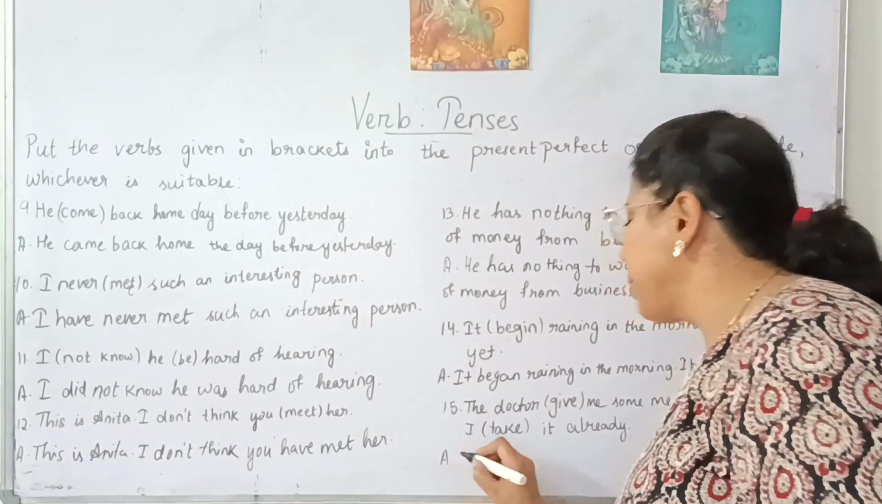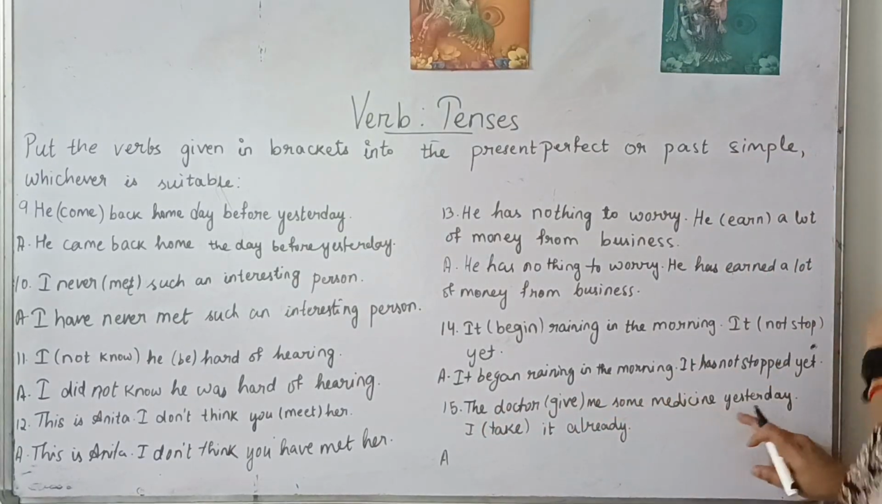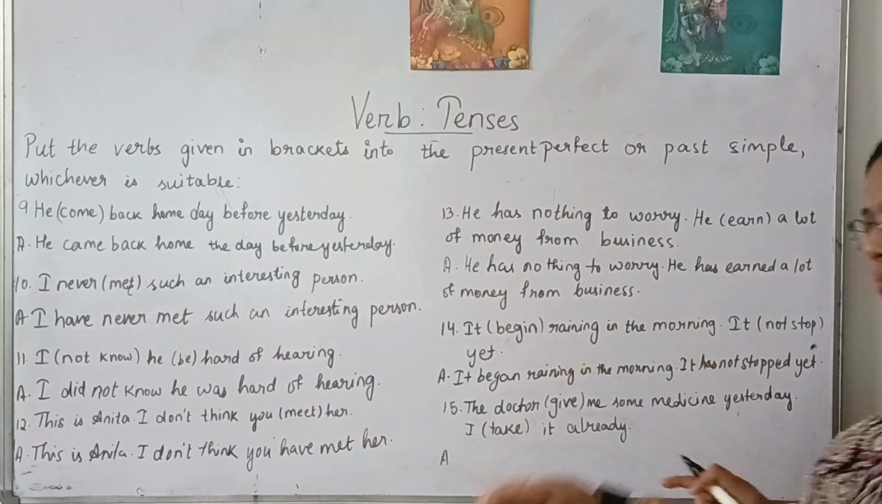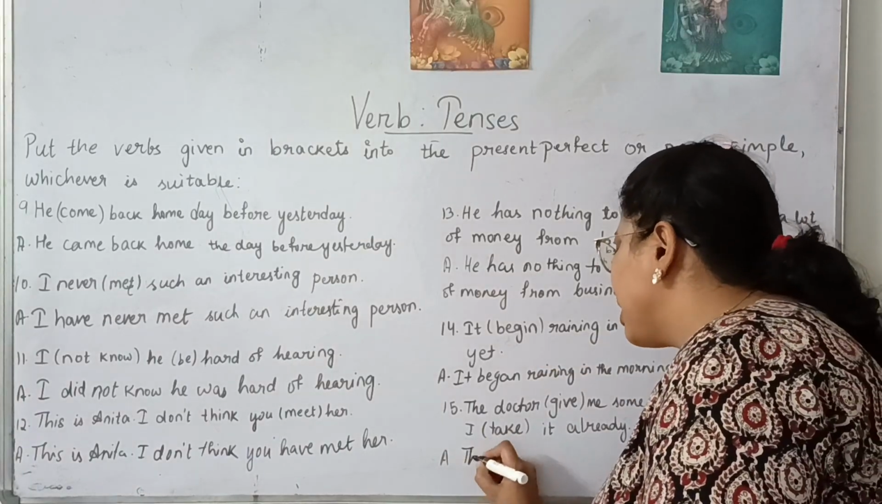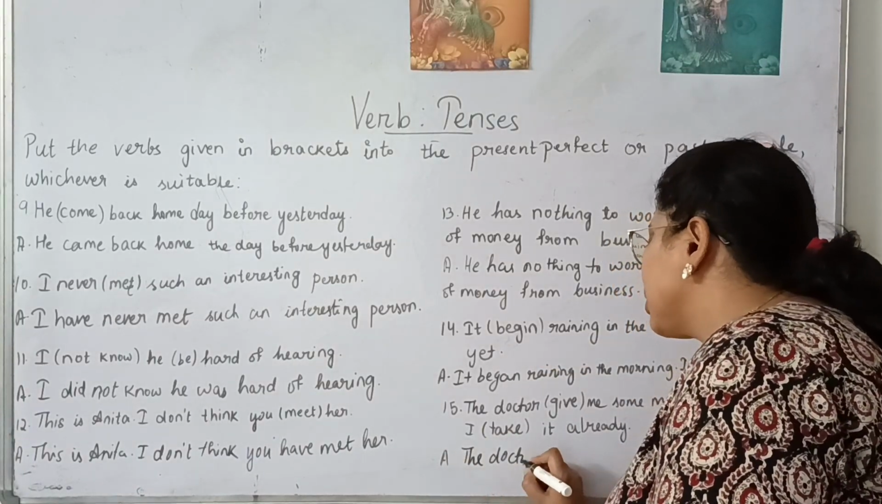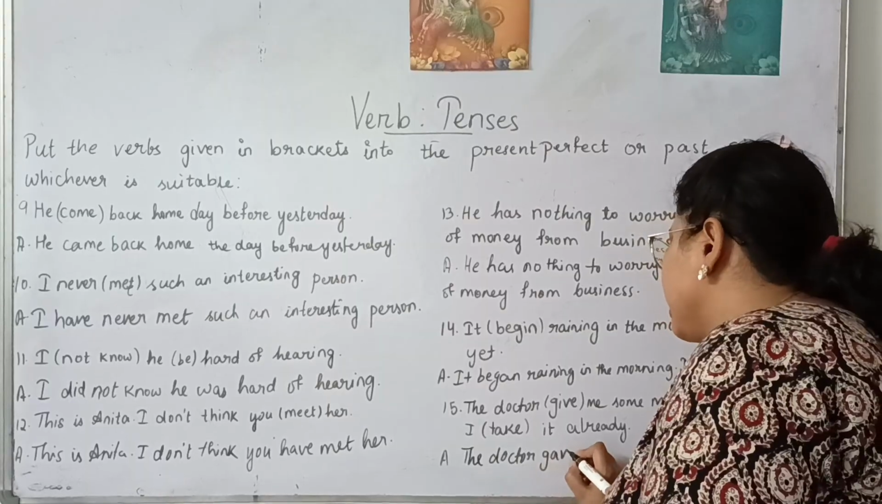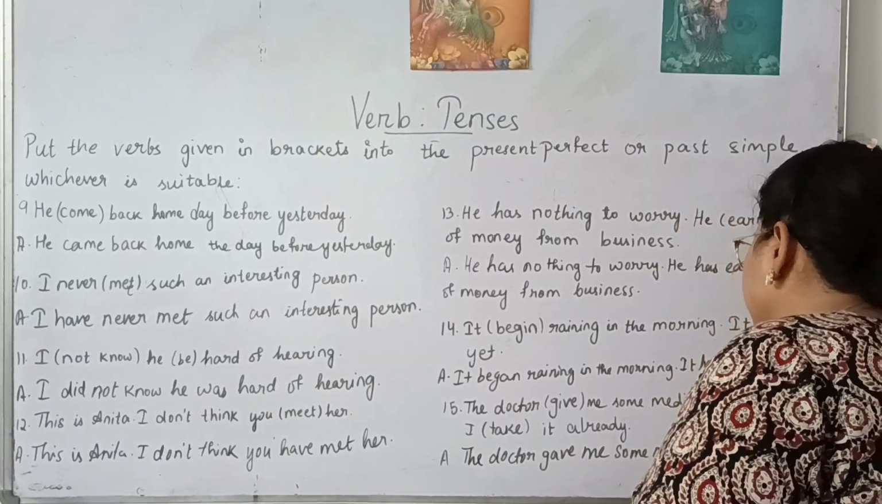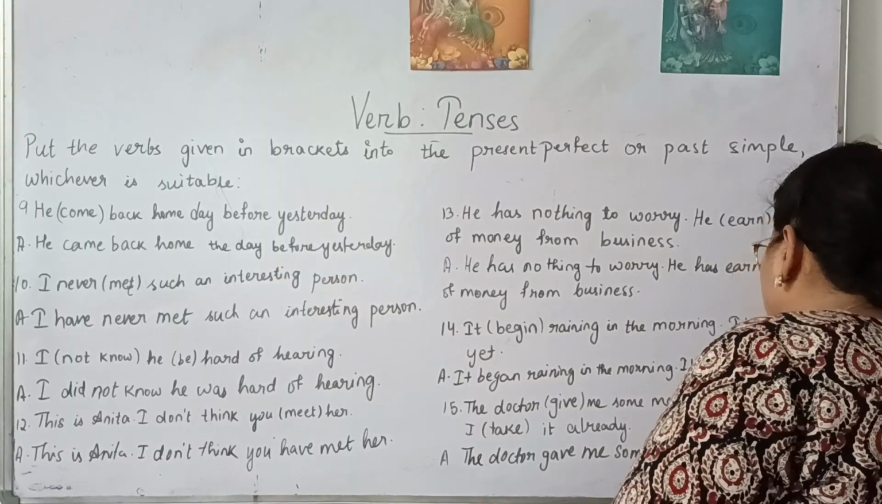Next, number 15. The doctor gave me some medicine yesterday. I took it already. So yesterday's action happened. This is simple past. So the first verb will change into simple past. So the doctor gave me some medicine yesterday.